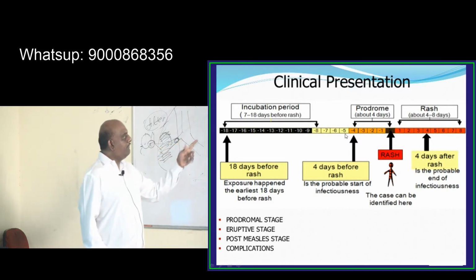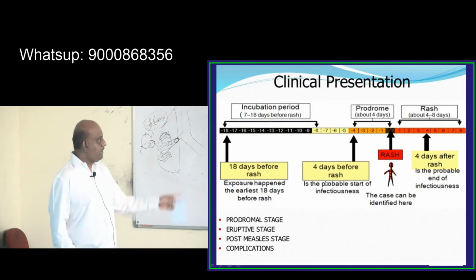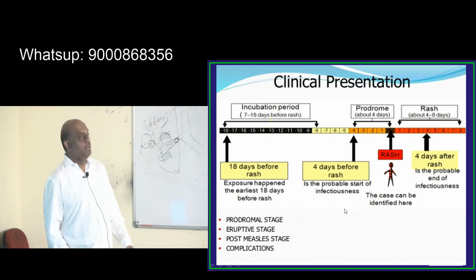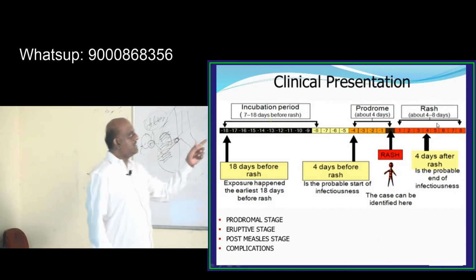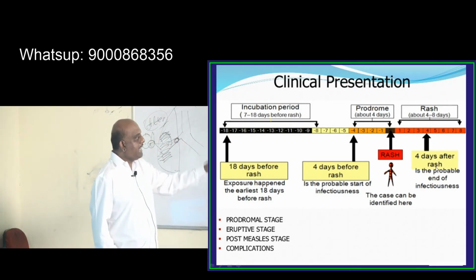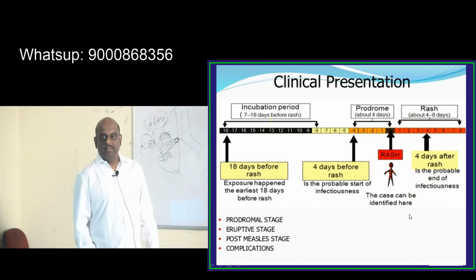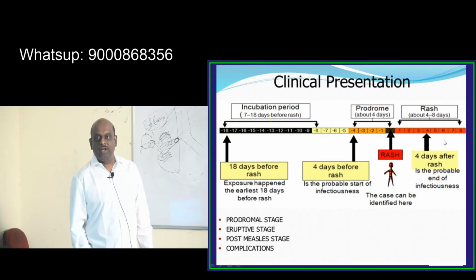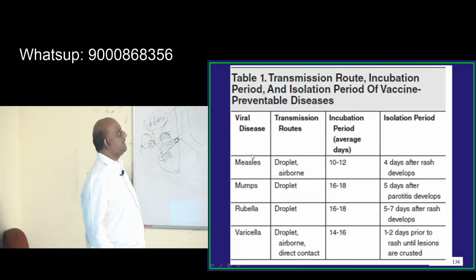Then you have a prodrome for about 4 days. 4 days before the rash is the plausible start of the infectiousness. Then the rash lasts about 4 to 6 days. So 4 days after the rash, he is still infectious. That is the time where you need to give isolation, up to 4 days after the onset of the rash.